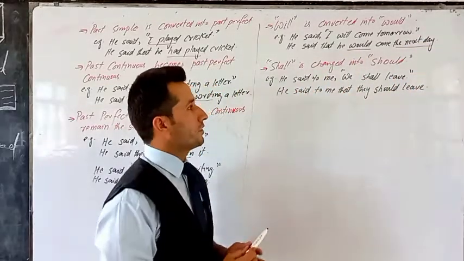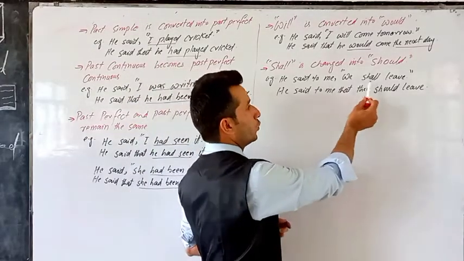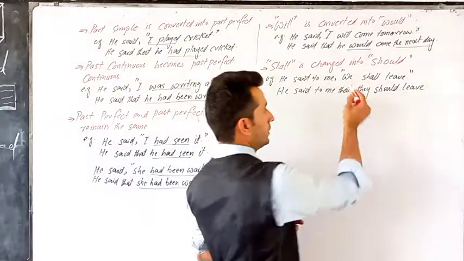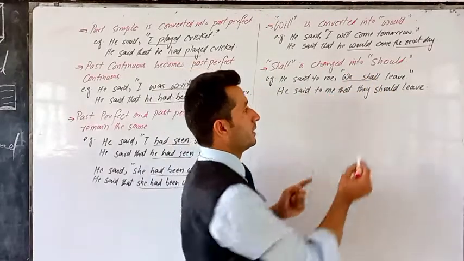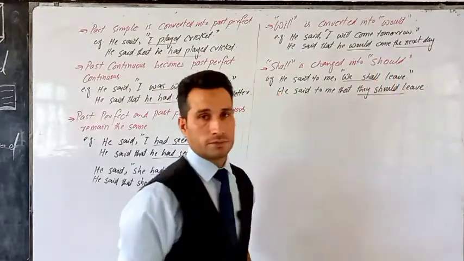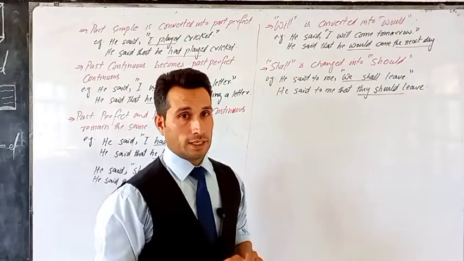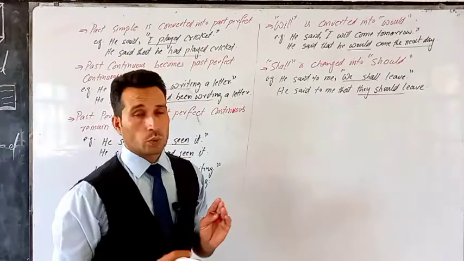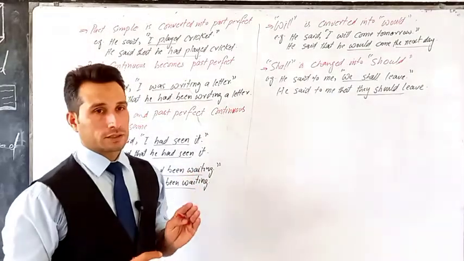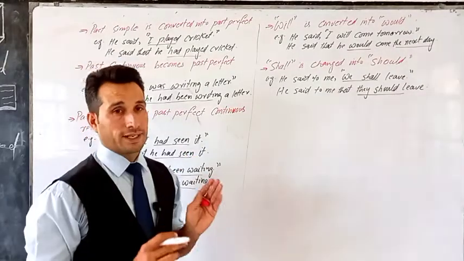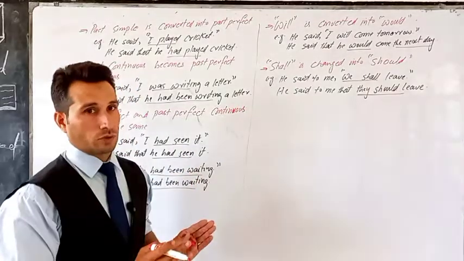Shall is changed into should if there is any. So he said to me, we shall leave. He said to me that they should leave. So shall becomes should. These are the changes in tenses. So far we talked about the major tenses, the changes that take place in the major tenses of the noun clause.